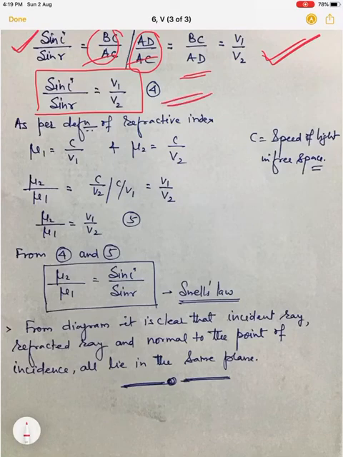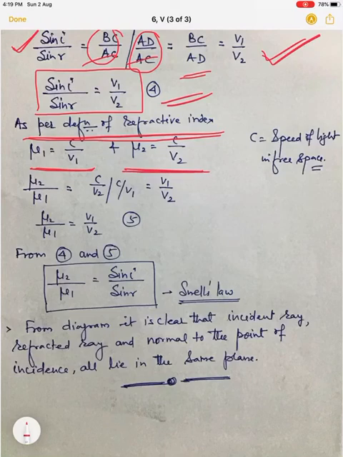Okay. Now come to the concept of refractive index. Refractive index of a medium is the ratio of the speed of light in vacuum to the speed of light in that medium. So using that, we can write mu1 is equal to C upon V1 and mu2 is equal to C upon V2, where C is the speed of light in free space.